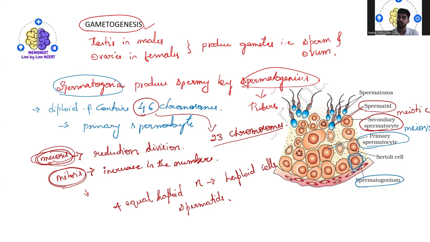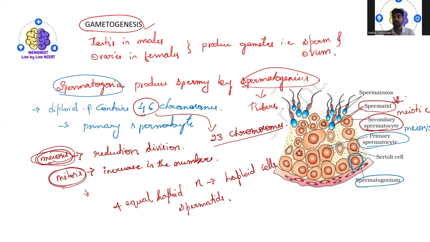So what would be the number of chromosomes here? I told you an equal division has happened. That means each spermatid will also have how much? 23 chromosomes itself. So this question was also asked once in your NEET exam. It is a direct but logical question. Basically, I told you after mitosis, meiosis occurred, and meiosis means reduction division.